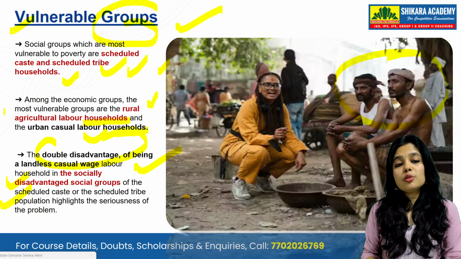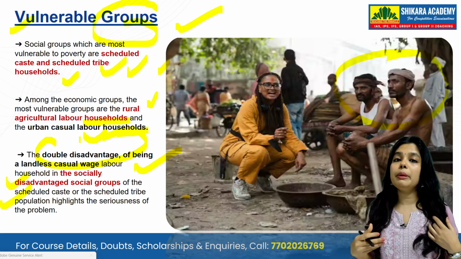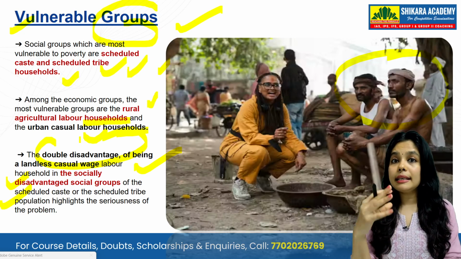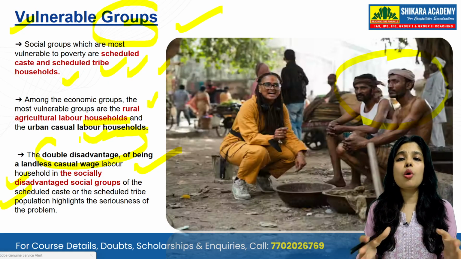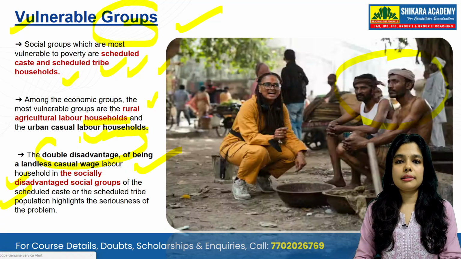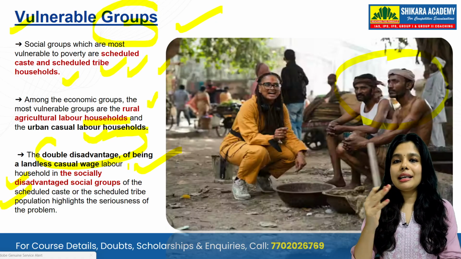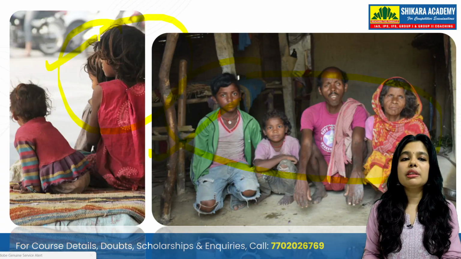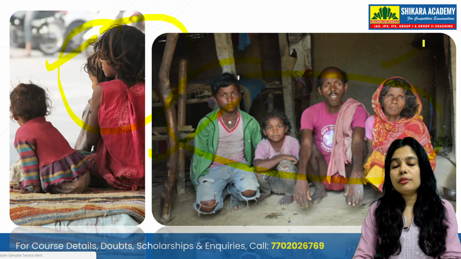and in urban areas the casual workers, the casual labor household workers, fall under this vulnerable category. There is also one term called double disadvantage. What is double disadvantage? It means a person is working in an agricultural field but does not own his own land, and on top of that he also belongs to the so-called socially backward class. In that case, he or she will be called double disadvantaged. The poor children and people belonging to the lower strata of the caste system are generally the actual vulnerable groups.